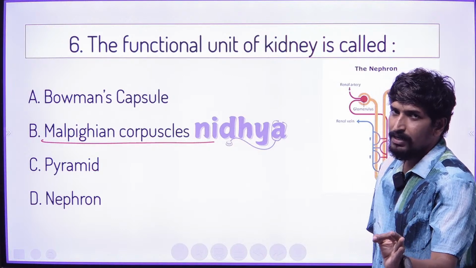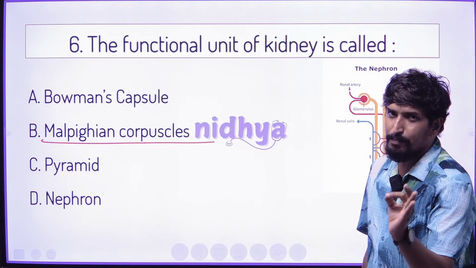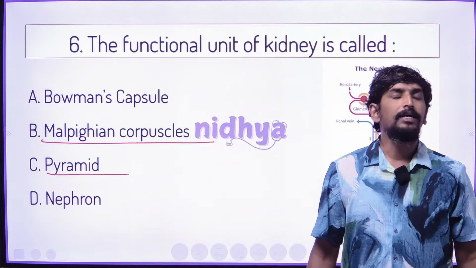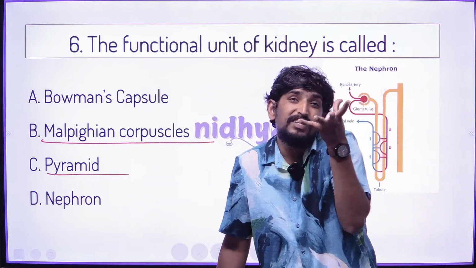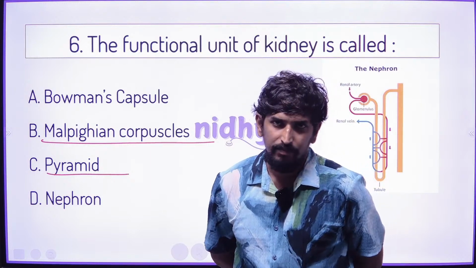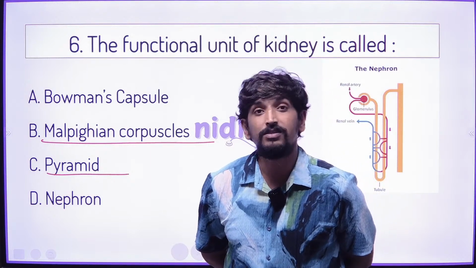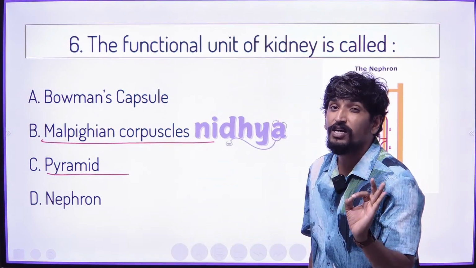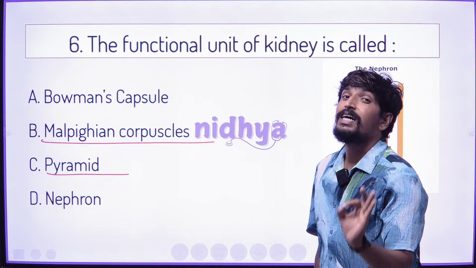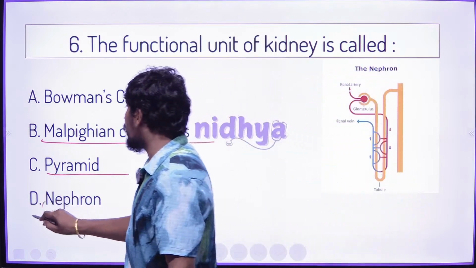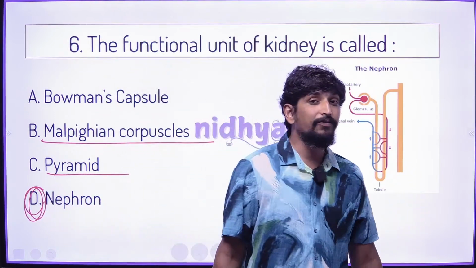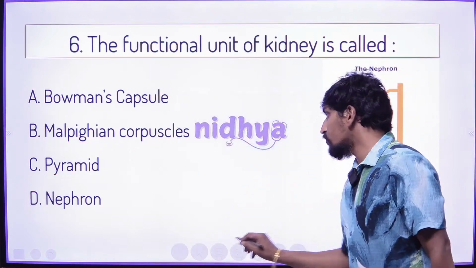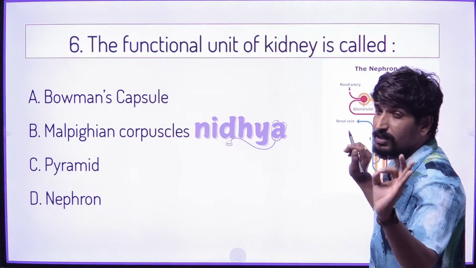And here the pyramid-like structure in the kidney is called a pyramid, which consists of millions of nephrons. Then the fundamental functional unit of the kidney is called a nephron. So the right answer to this sixth question is nephron.